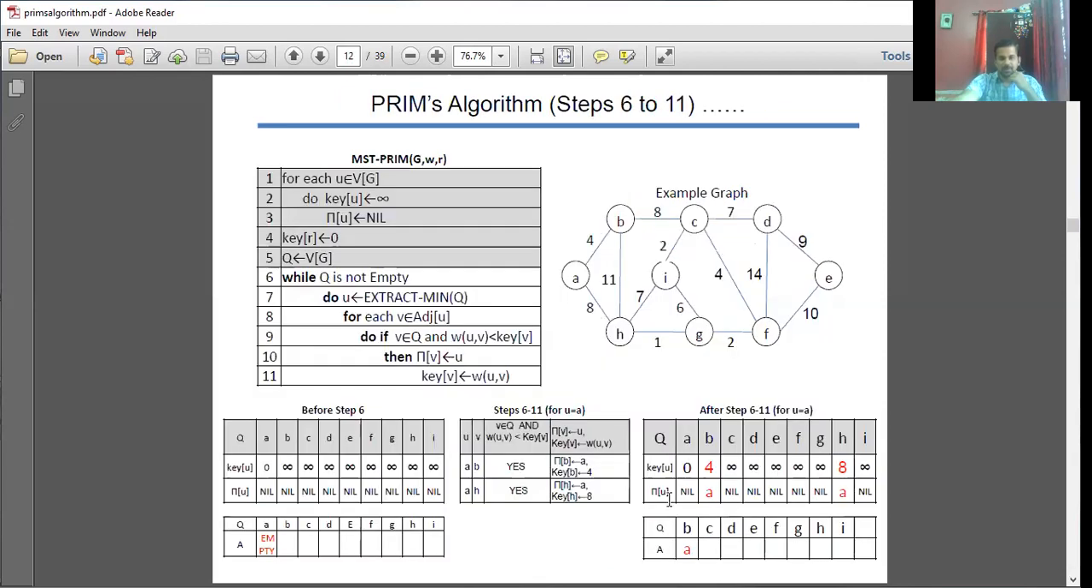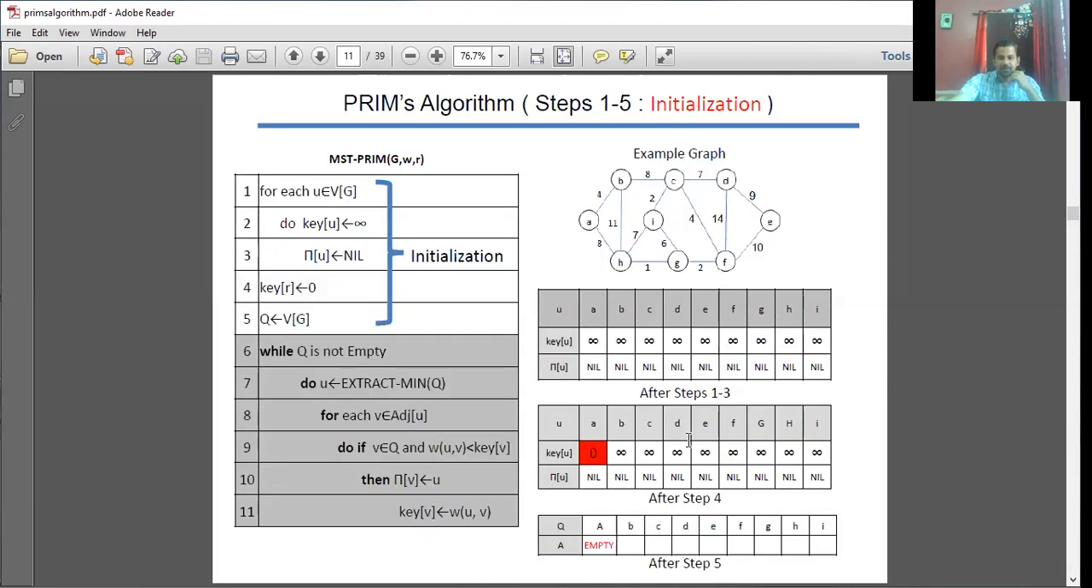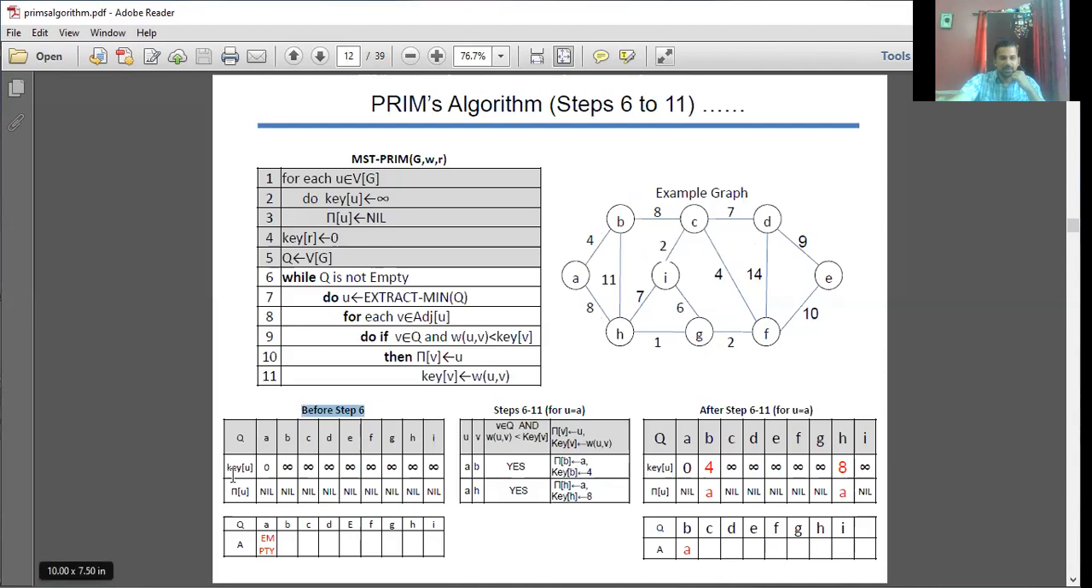Okay. Now this is before step 6, the same thing. What we had, I consider over here. Key, except for your vertex A, that is the root node, for everything it's infinity. And this pi value is nil for all the vertices. Q, I consider all your vertices, and A is empty. This is the status before executing step 6.